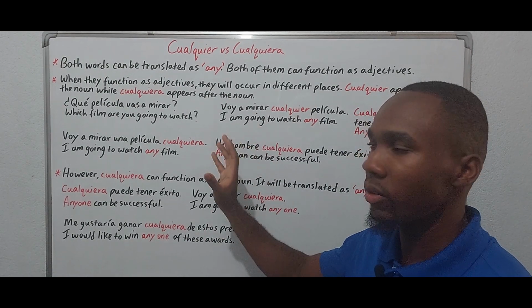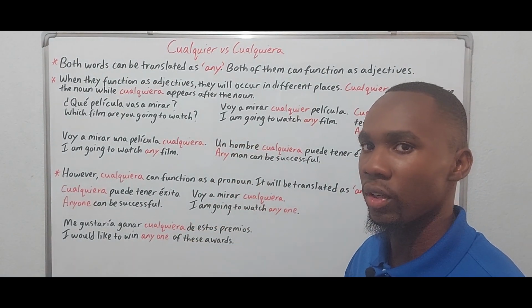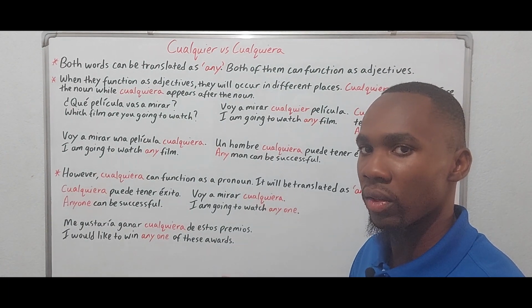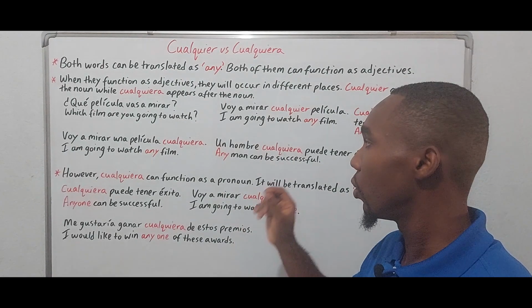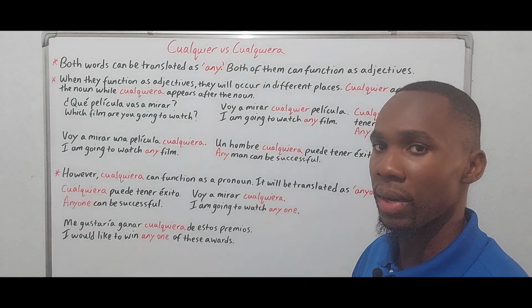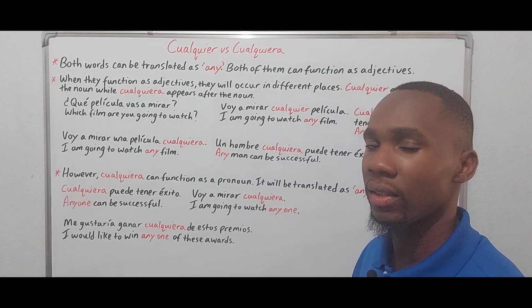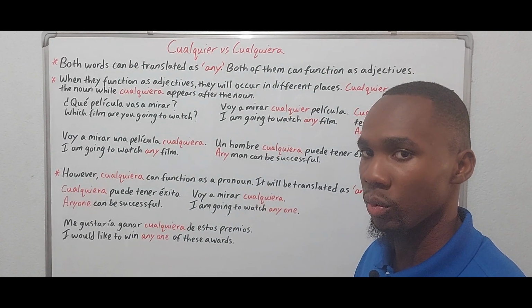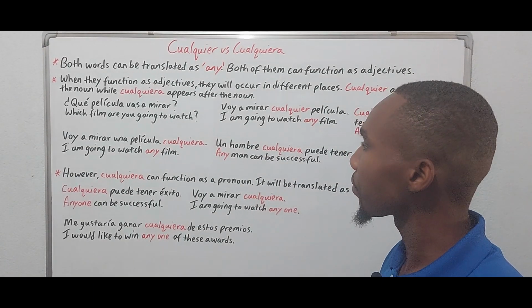So when it comes to placement, cualquier goes before the noun. It does not matter whether the noun is masculine or feminine. Cualquiera follows the noun, and it does not matter whether that noun is masculine or feminine, right? And cualquiera is not the feminine equivalent of cualquier, okay?